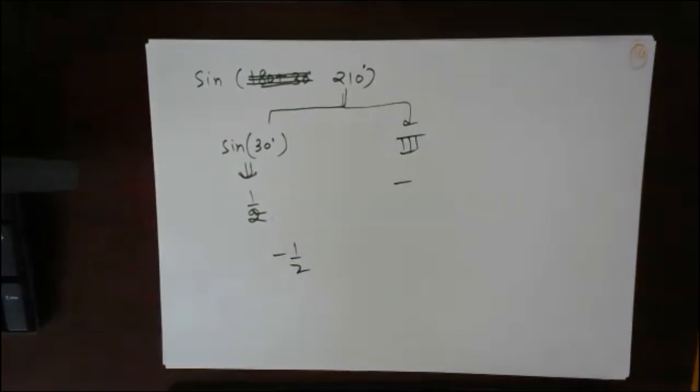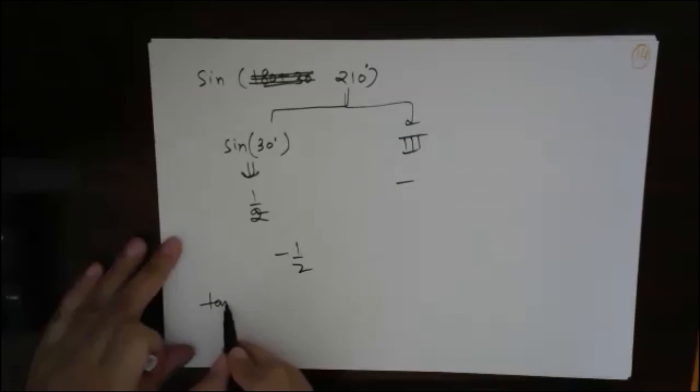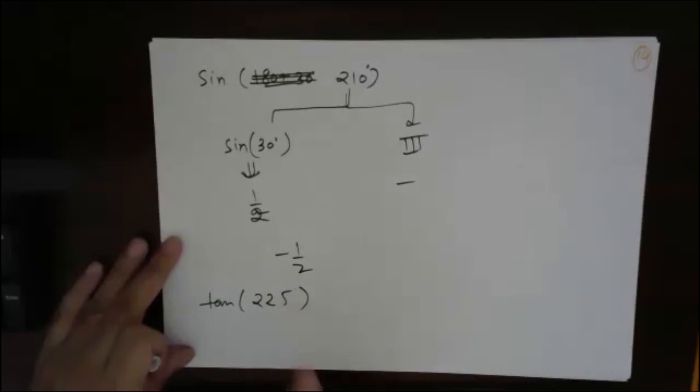Finished. That is it. Should I give one more example? For tan, should I give an example for tan theta? Okay, let's see. So tan of 225. Find the value of tan of 225.